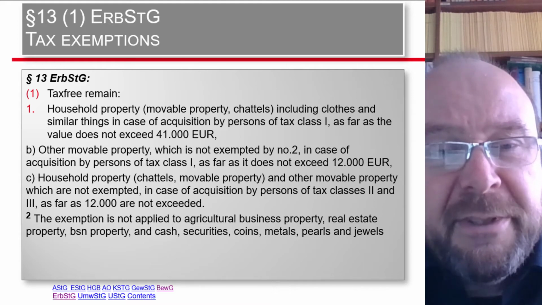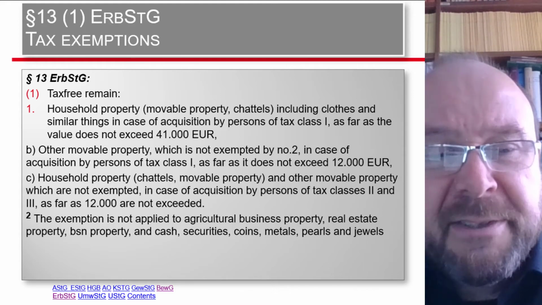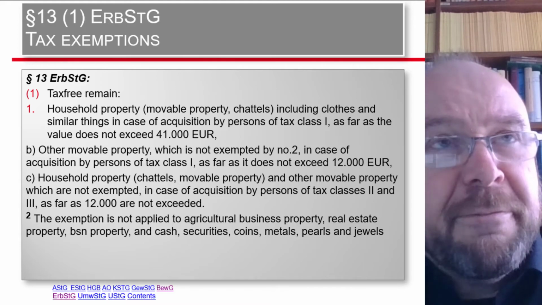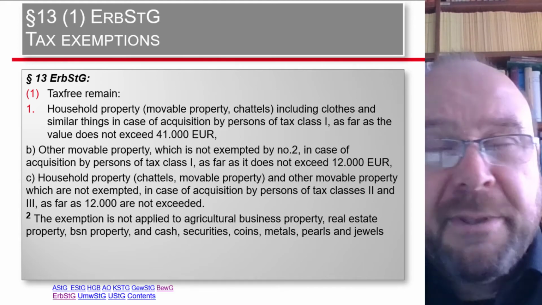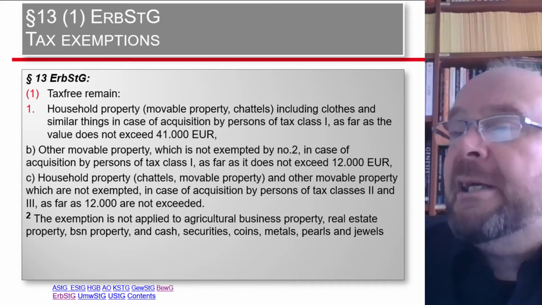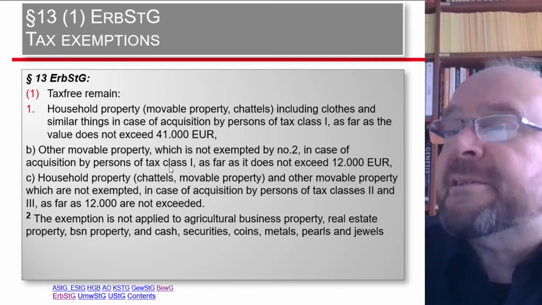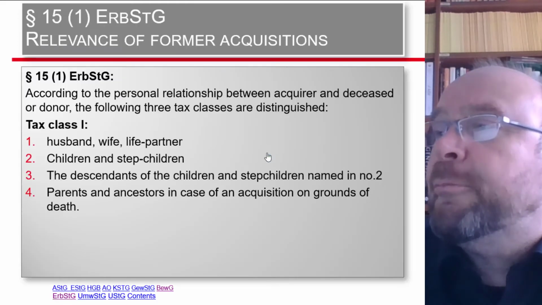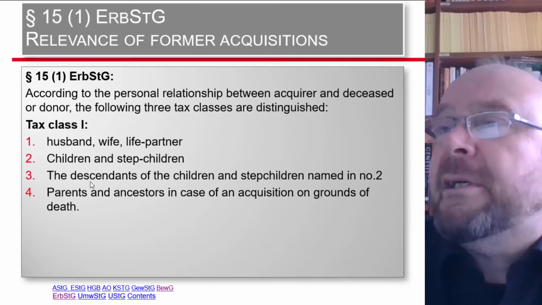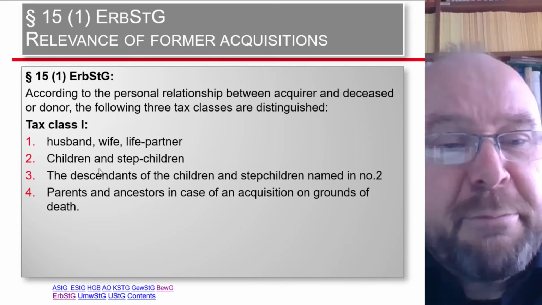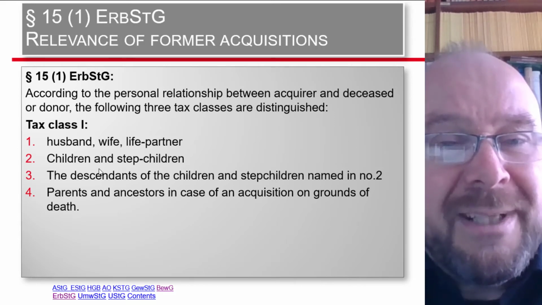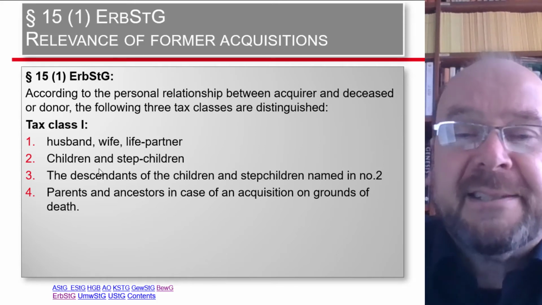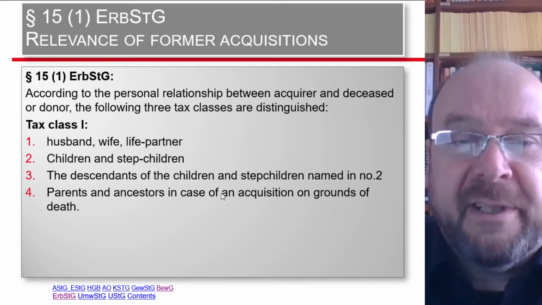12,000 can be tax-free. The only thing we still have to check for that is: is it tax class 1 if a father passes on property to his daughter? And tax classes are to be found in paragraph 15. And indeed, children and stepchildren, as you see here, are tax class 1. So let's sum it up and write it down.